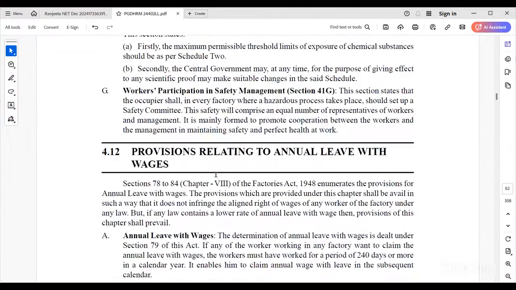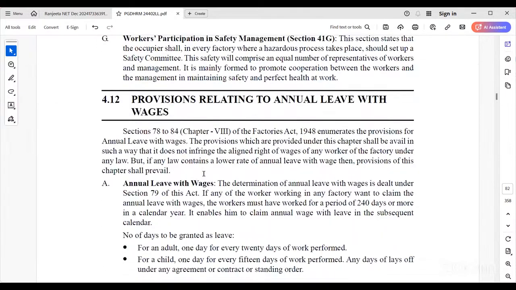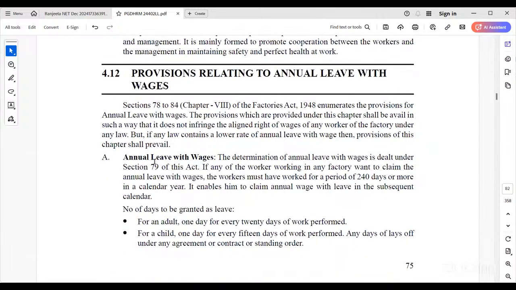And after this, see, the provisions for annual leave with wages. As per this act, Section 78 to Section 84, Chapter 8 of this act talks about provisions relating to annual leave with wages.